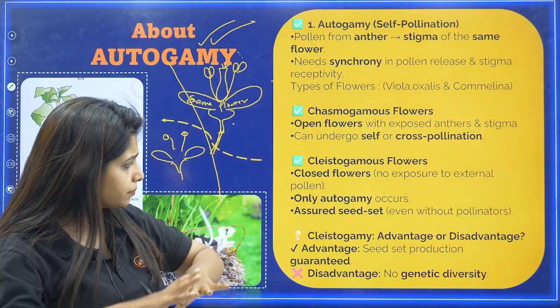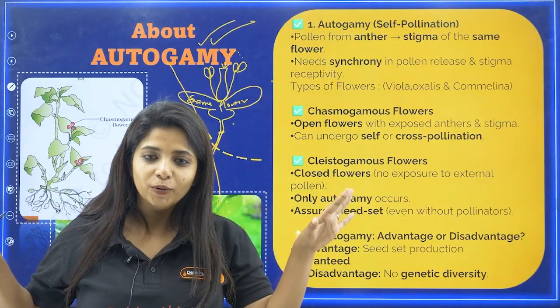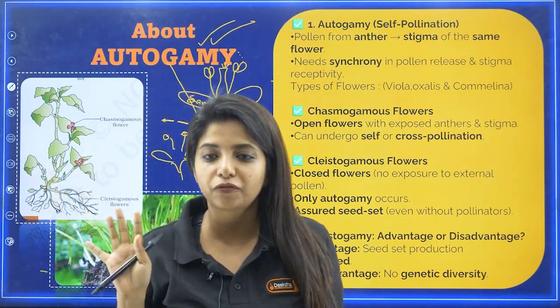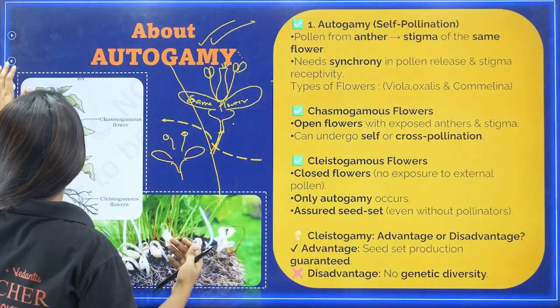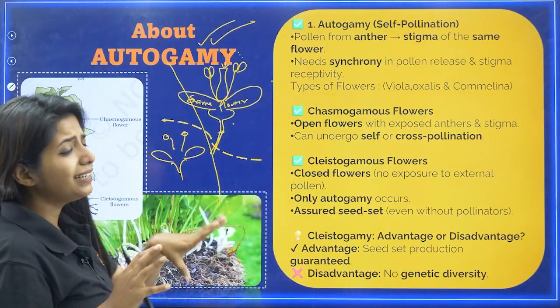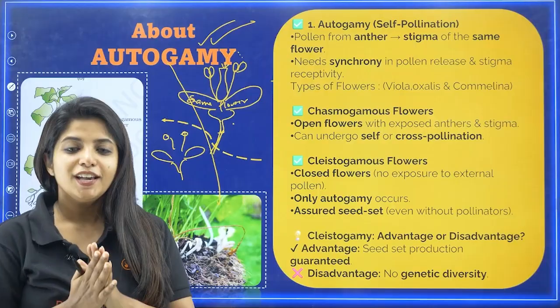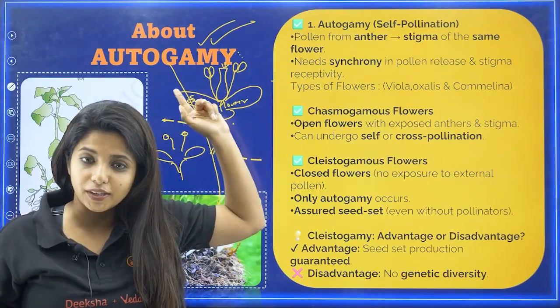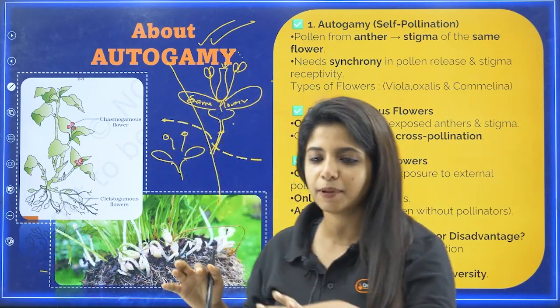Now, my dear children, out of the blue, in NCERT, they are talking about 2 different types of flowers. I know it's kind of confusing to see it out there, but I'll tell you why they have included it that way. So they are talking about 2 different types of flowers when they were talking about the types of pollination. So let me talk and then I'll make you understand that.